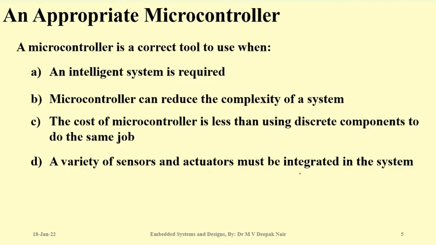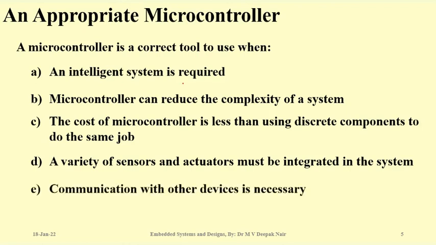For small jobs, you can go for op-amps also, but it is not possible to give too much intelligence to that kind of circuitry. So avoid such circuitry if you need intelligent systems. A microcontroller will be a good choice.